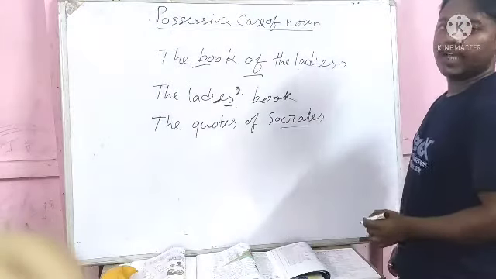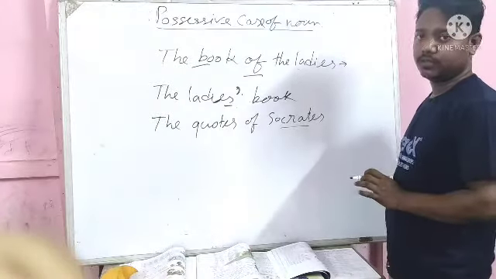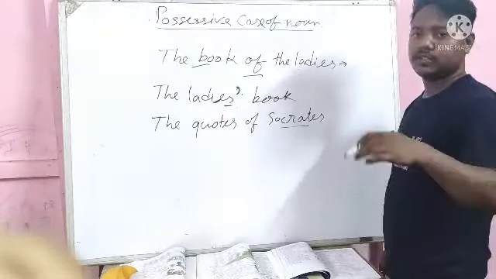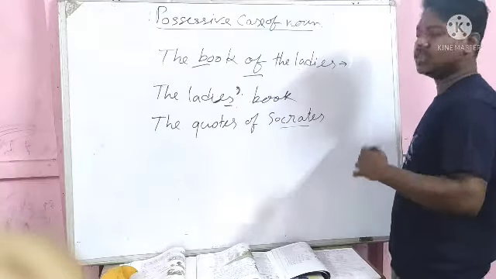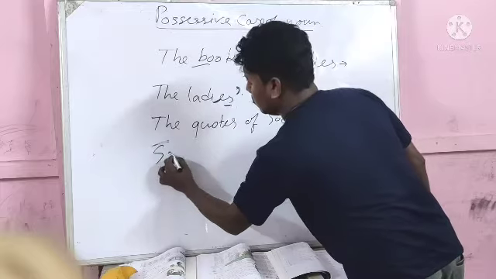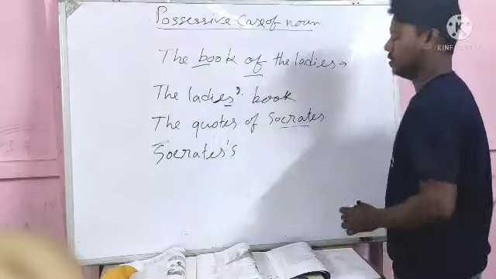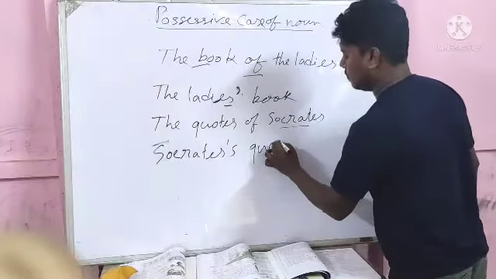Socrates was an ancient person, so we have to use apostrophe s because Socrates is an ancient or classical person. Then it will be Socrates' quotes.